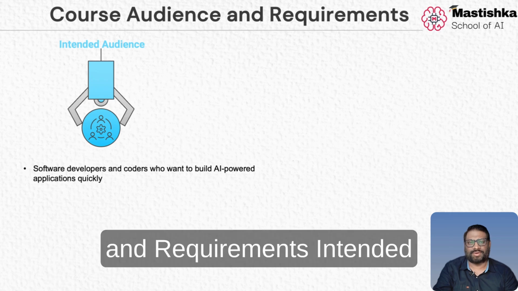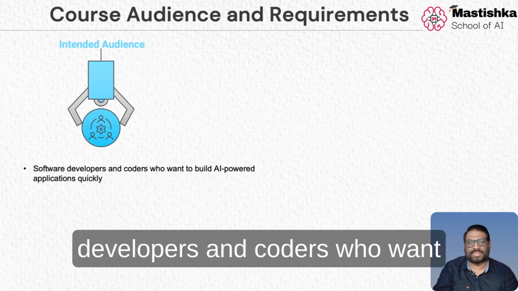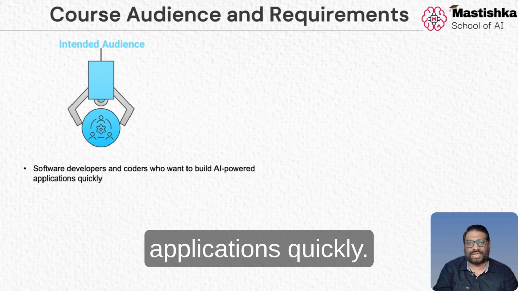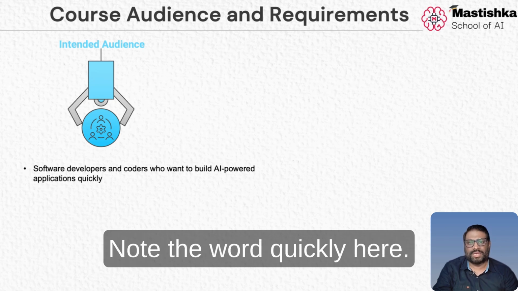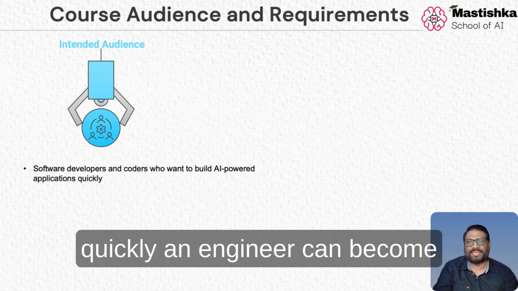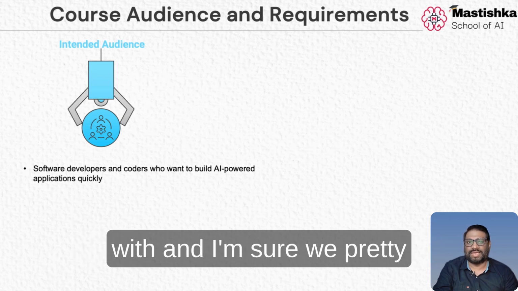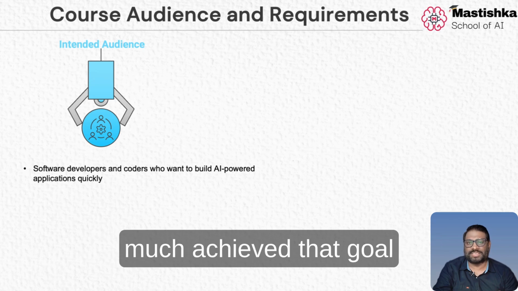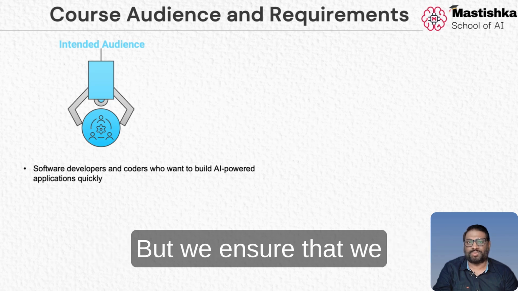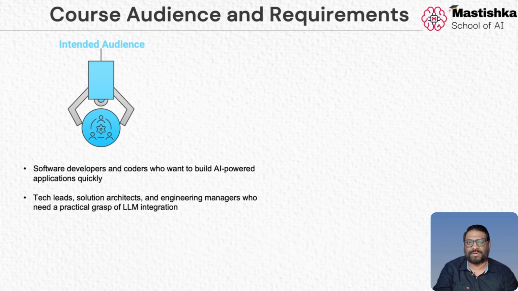Course audience and requirements. The intended audience are software developers and coders who want to build AI powered applications quickly. Note the word quickly. Our goal has been to see how quickly an engineer can become an agentic engineer. That was the goal we started with, and I'm sure we pretty much achieved it. By using the word quickly, we do not mean we have cut corners; we ensure that we cover all the things that an AI engineer needs.